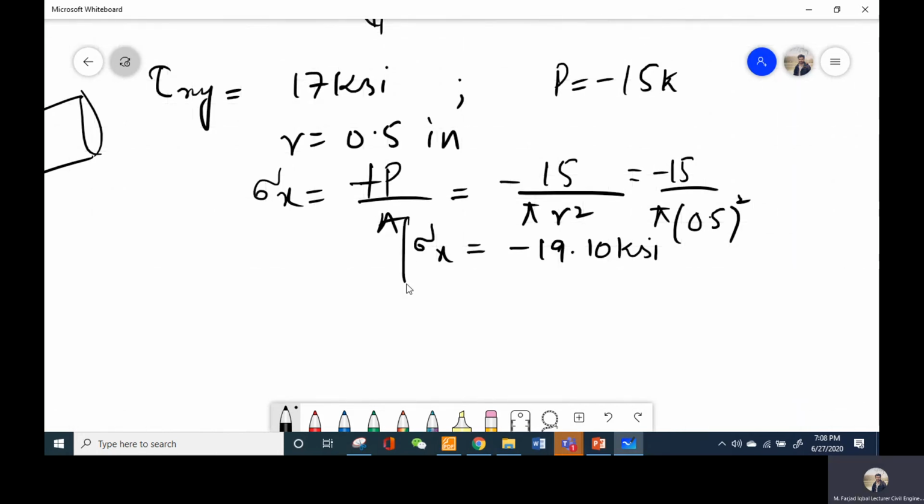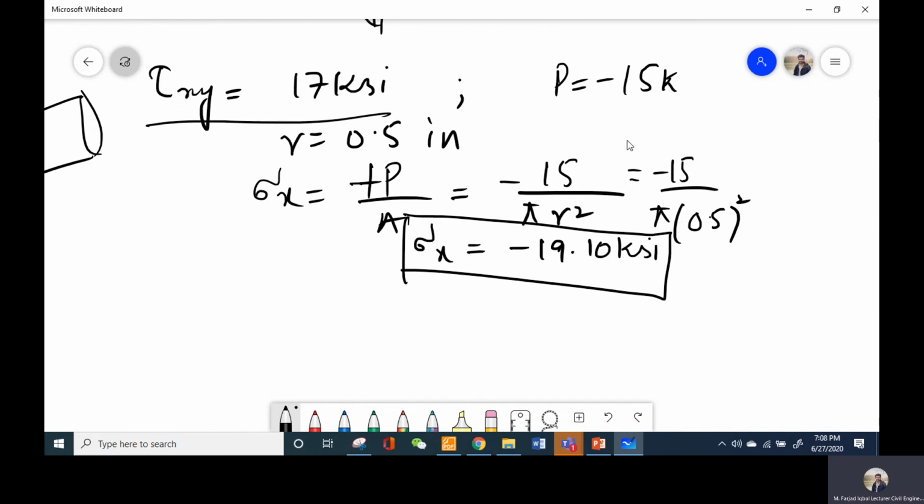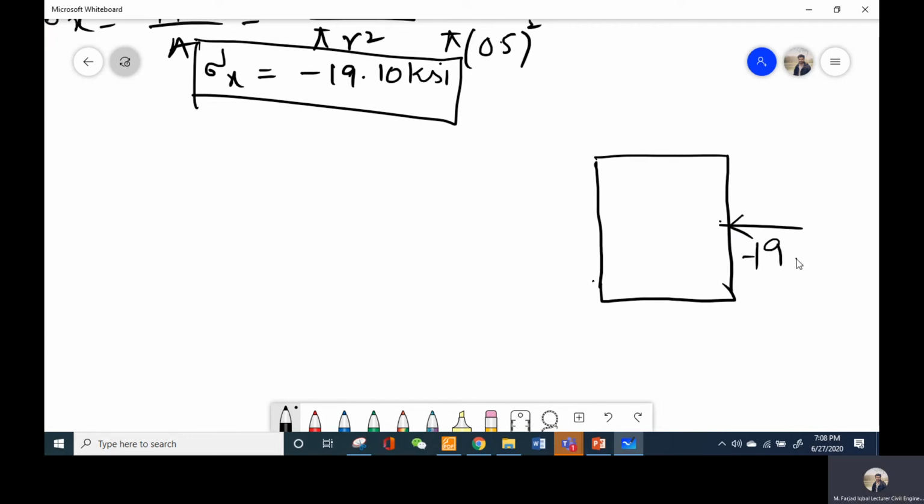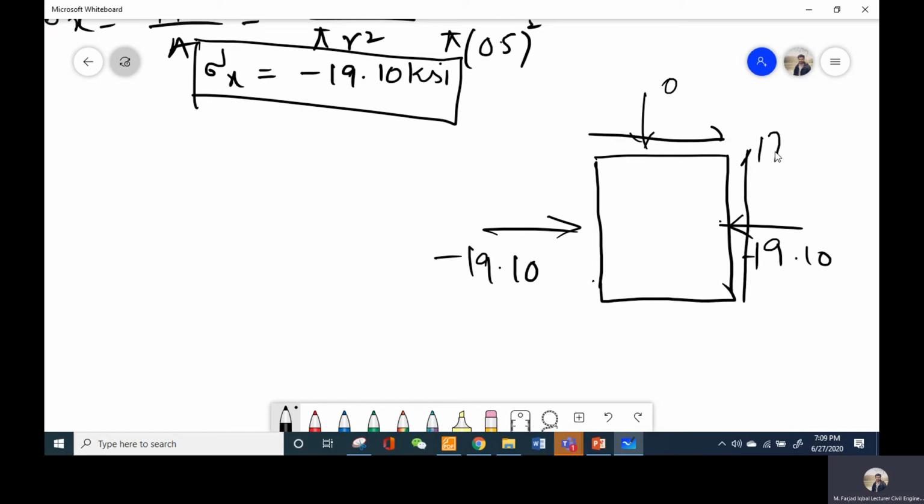So we have this sigma x, we have this tau xy which was given in the question, and now we can calculate sigma 1 and 2, and then we can apply the theories of failure. If I represent these stresses on this element, I will get minus 19.0, this stress is obviously 0, that is sigma y, and the shear stress is 17 ksi. So this is the shape of the element.